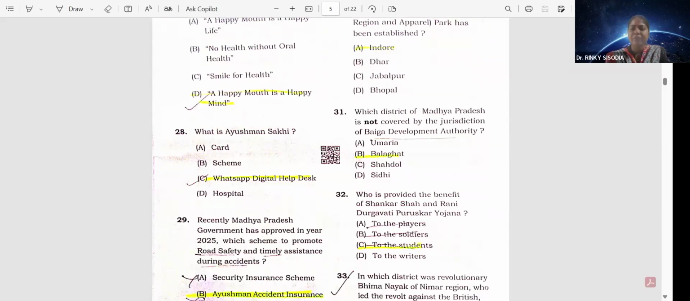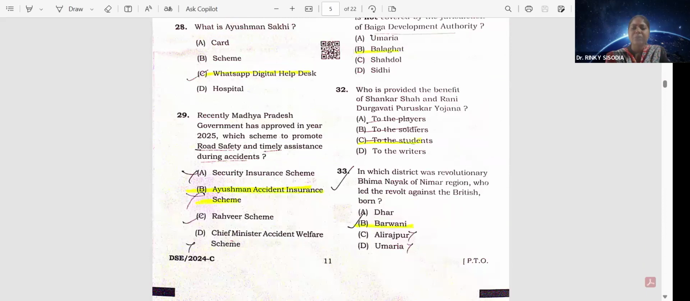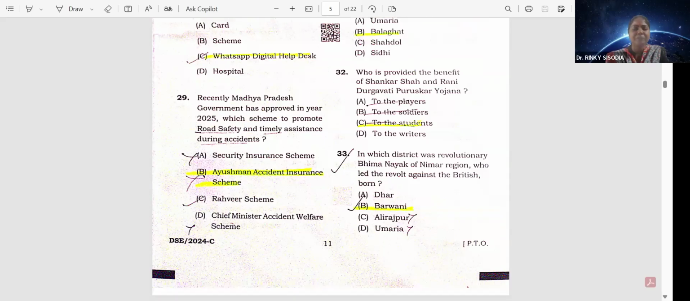Who is provided the benefit of Shankar Shah and Rani Durgavati Puraskar Yojana? That is to the student. Option C. 33. In which district was revolutionary Bhima Nayak of Nimar region, who led the revolt against the British, born? That is Barwani. Option B.